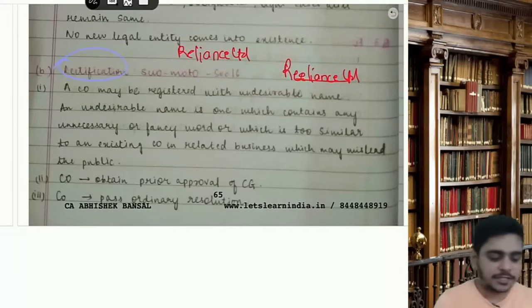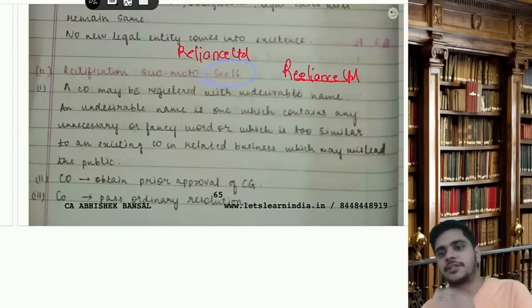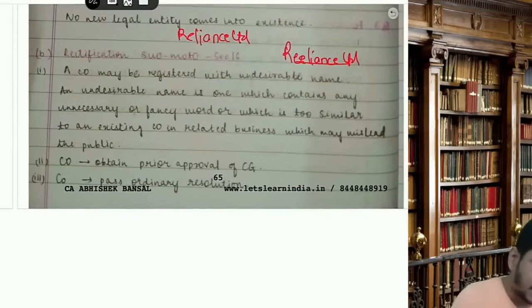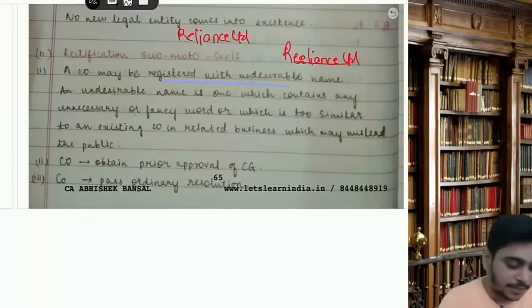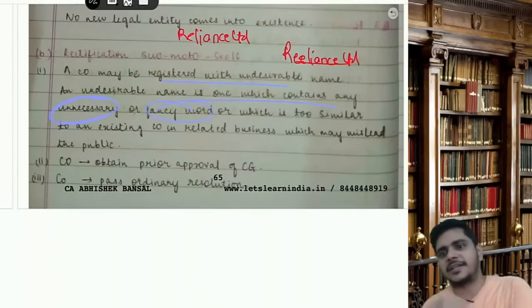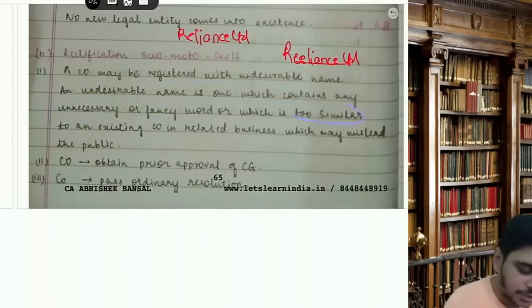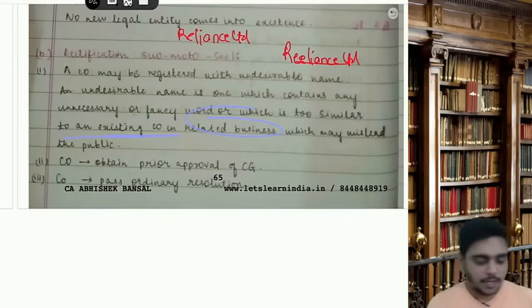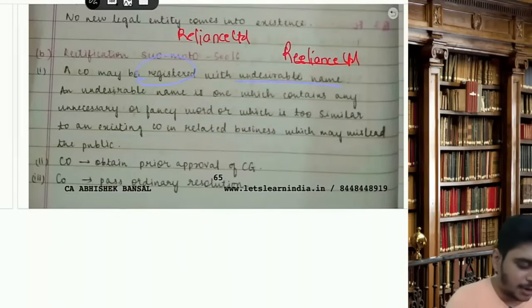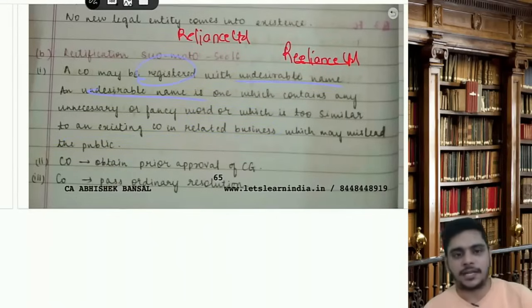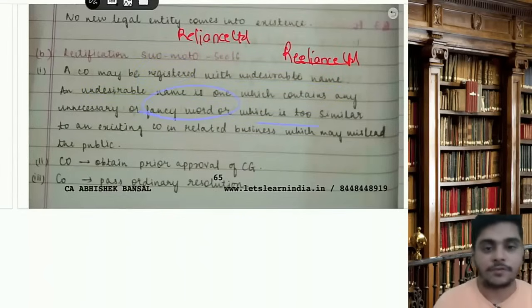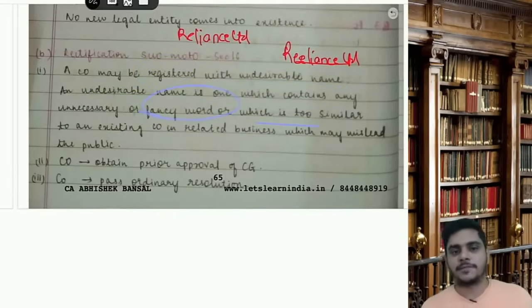So, guys, for rectification, the section number is 16. A company may be registered with an undesirable name. An undesirable name is one which contains any unnecessary or fancy word, or which is too similar to an existing company in related business which may mislead the public.